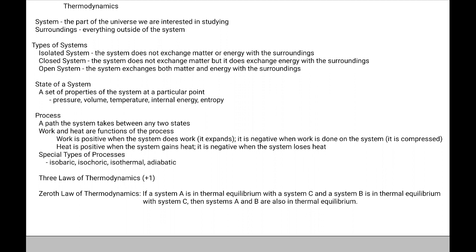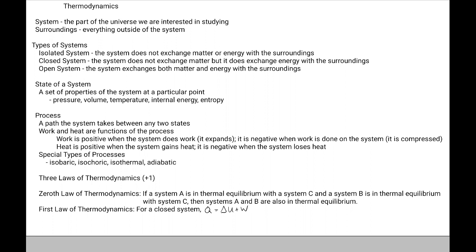So what this really means is that if temperature of system A is equal to temperature of system C, and temperature of system B is equal to temperature of system C, it is pretty self-explanatory that temperature of A is the same as temperature of B. So that's why we call it the Zeroth Law of Thermodynamics.